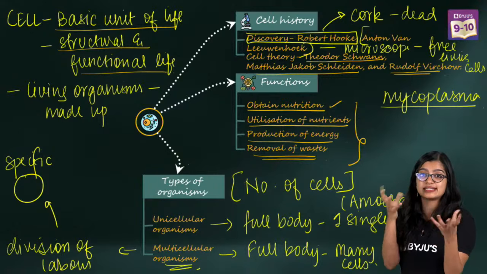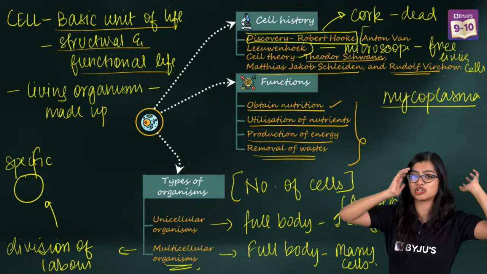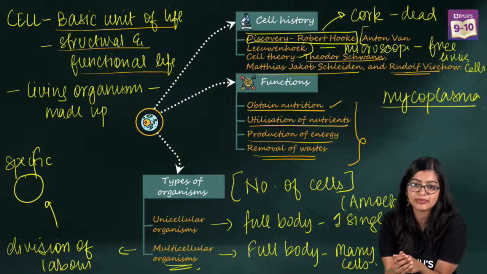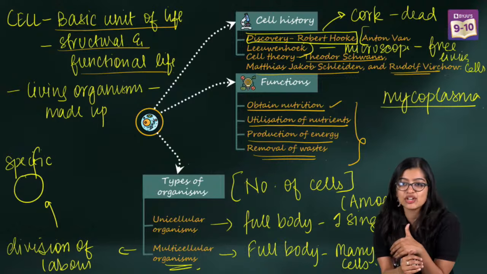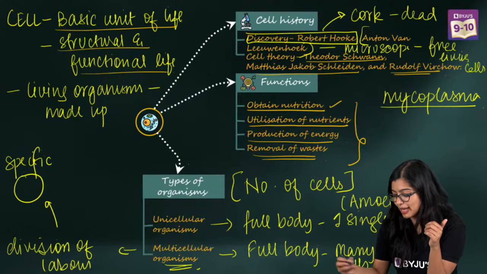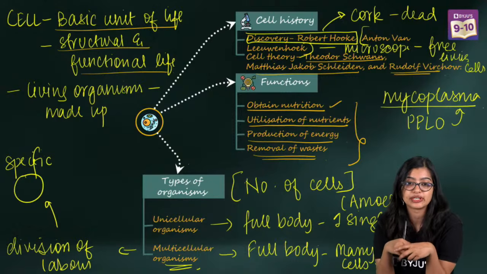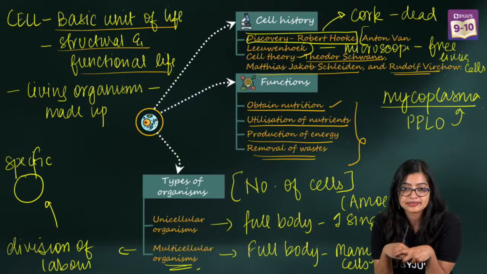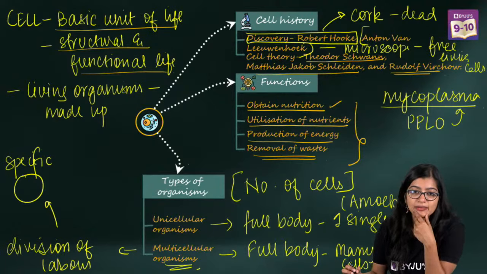Which is the first cell? The first cell is said to be something which was formed much earlier. It was a coacervate. The largest cell is the ostrich egg. PPLO is a kind of mycoplasma. PPLO is nothing but a type of mycoplasma. Are we clear? Okay.